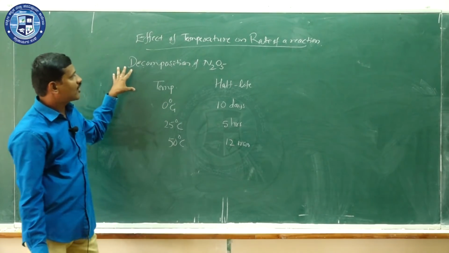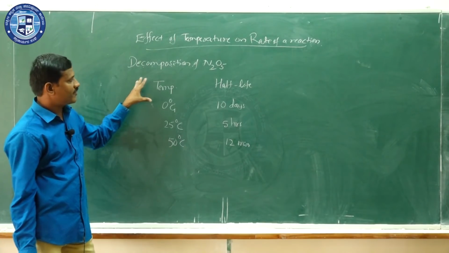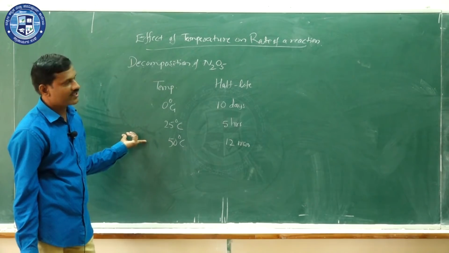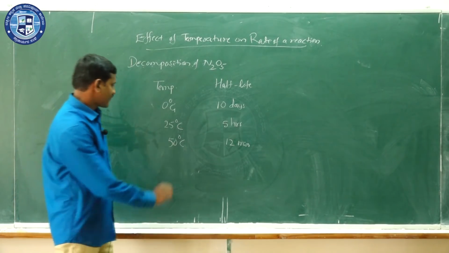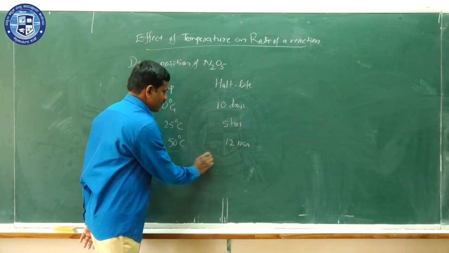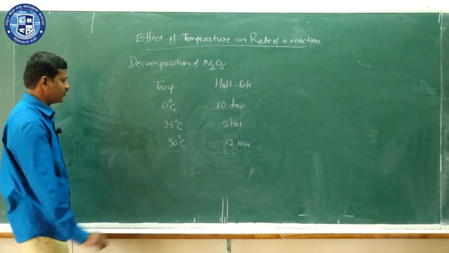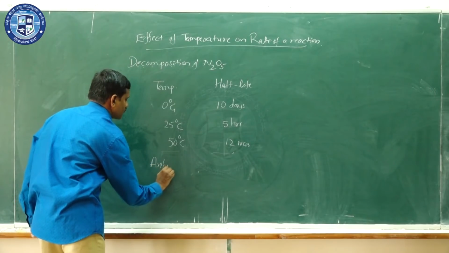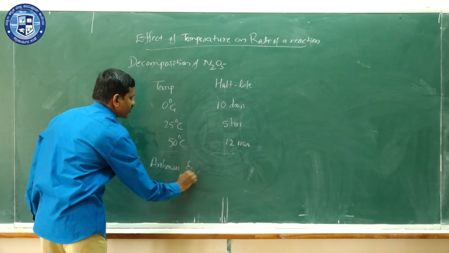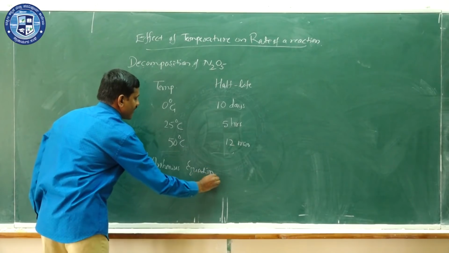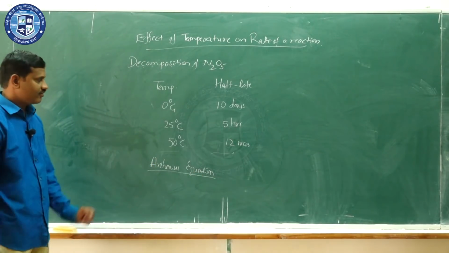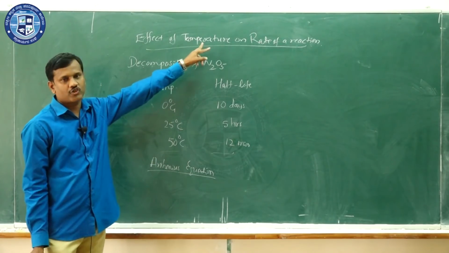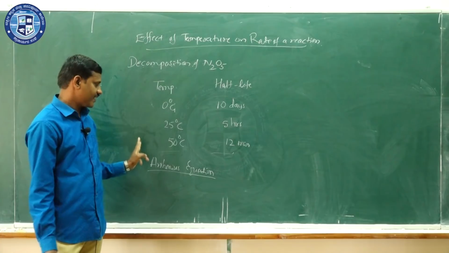That means the decomposition of N2O5 is the best example for the effect of temperature on the rate of a reaction. Now let us study the Arrhenius equation, which gives the qualitative and quantitative idea about the effect of temperature on the rate of a reaction.